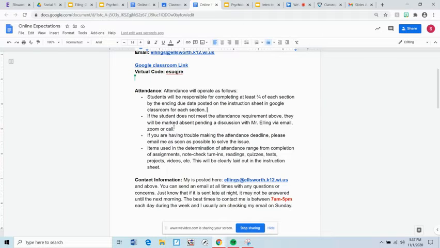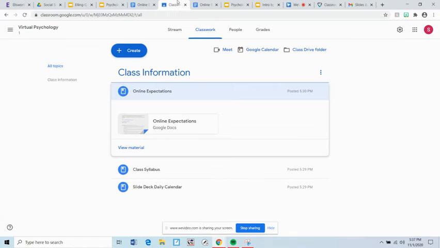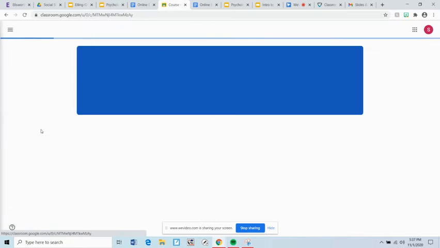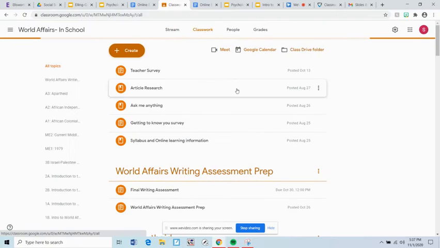Items used in determination of attendance range from the completion of assignments, note check turn-ins, readings, quizzes, tests, projects, videos, etc. This will be clearly laid out in the instruction sheet. So again, going back to Google Classroom, this will be laid out in sections like you see here. And actually, let me dive into World Affairs for an example. This is what I used this quarter.